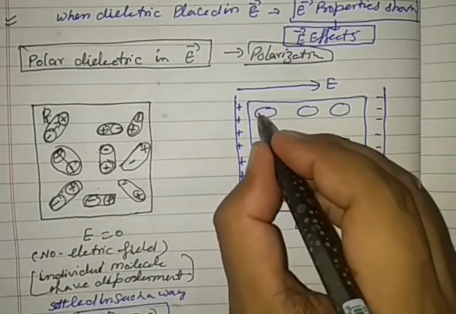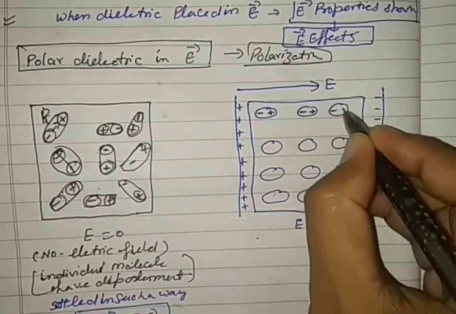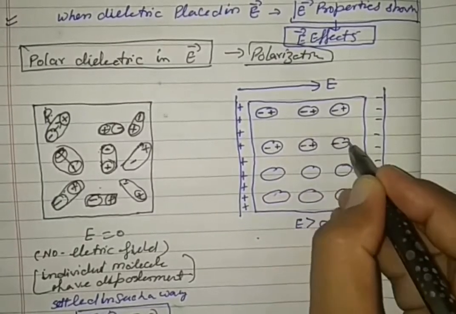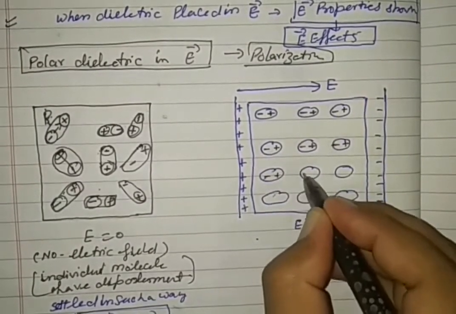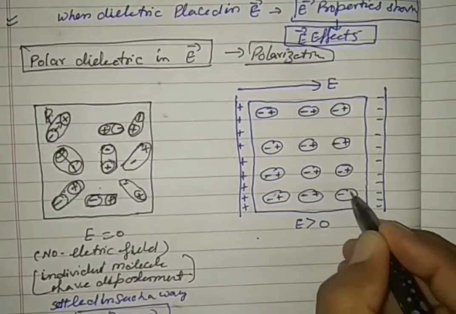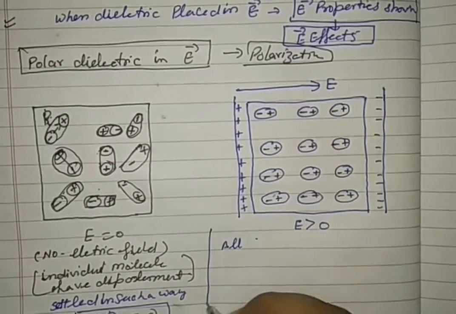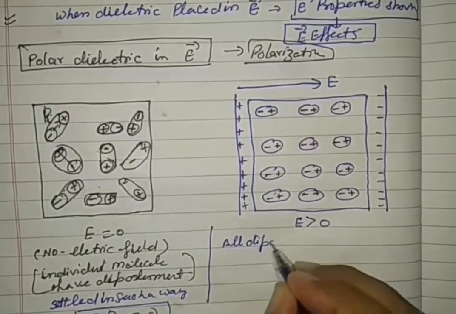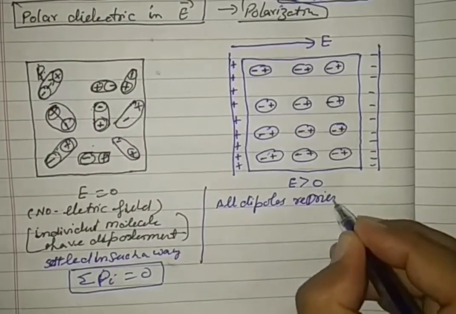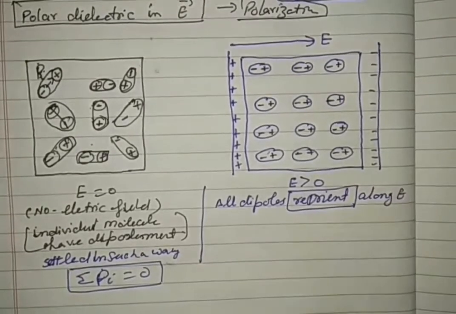Since these are negative, positive, negative, positive, in this way, all the dipoles reorient. They change their orientation. See the word reorient along E.